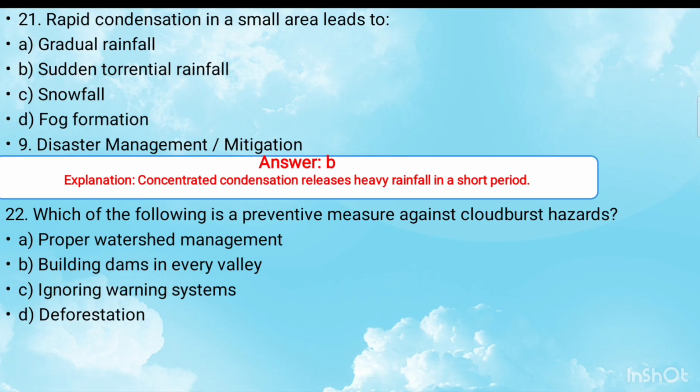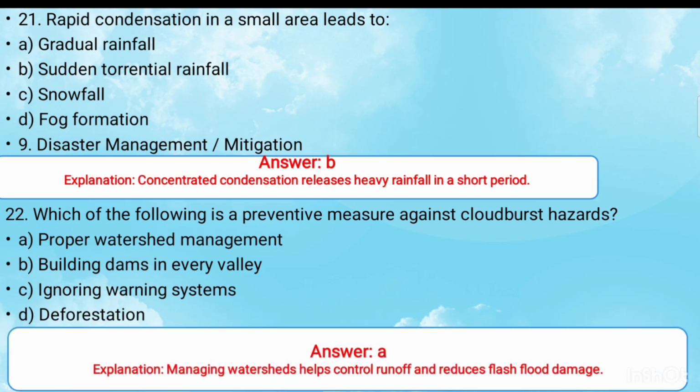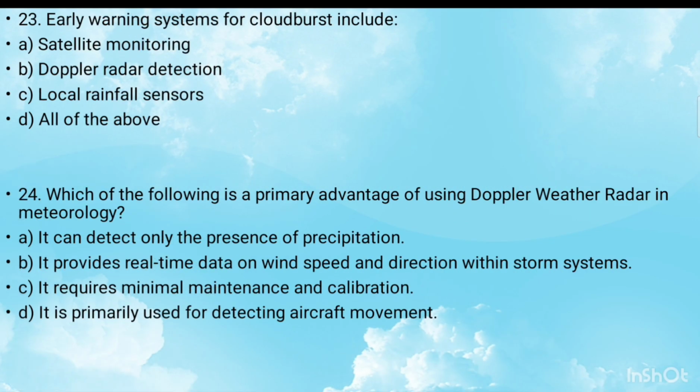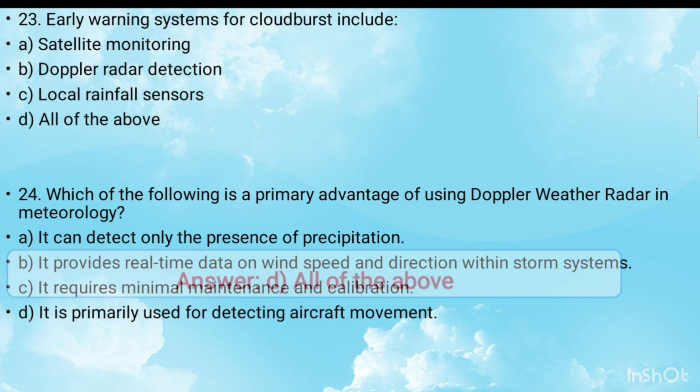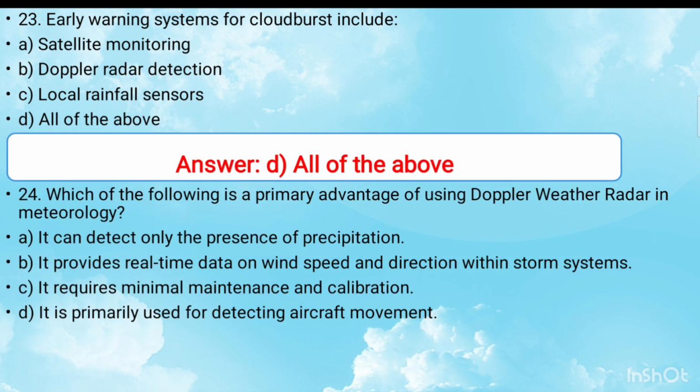Next, question number 22: which of the following is preventive measure against cloudburst hazards? The right answer is answer A, proper watershed management. 23: early warning system for cloudburst include. The right answer is all of the above: satellite monitoring, Doppler radar detection, local rainfall sensors.